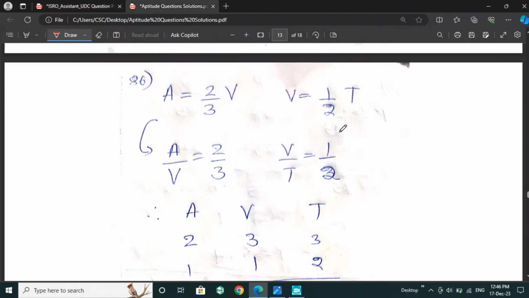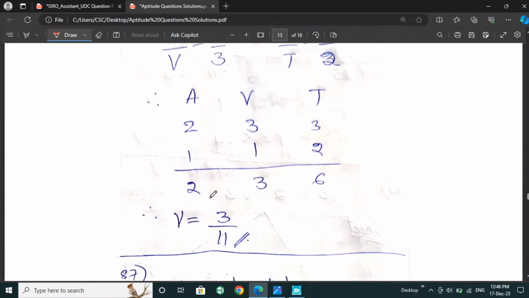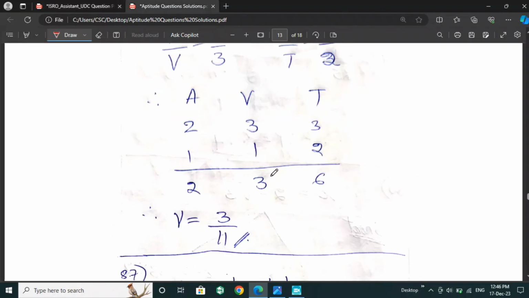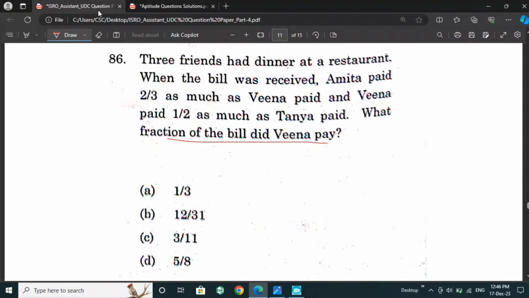So Amita to Veena is a 2:3 ratio, and Veena to Tanya is 1:2. After calculating we will get a 2:3:6 ratio. Then they asked, what fraction of the bill did Veena pay? In total 11 portions, she paid only 3 portions. So option C is the right answer.